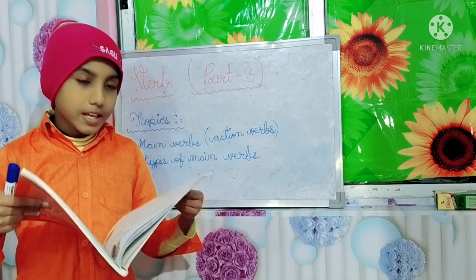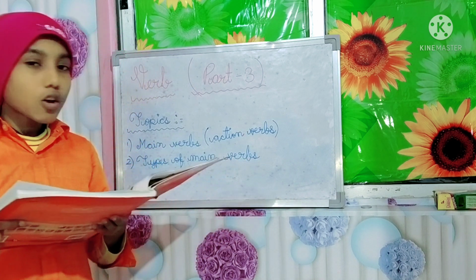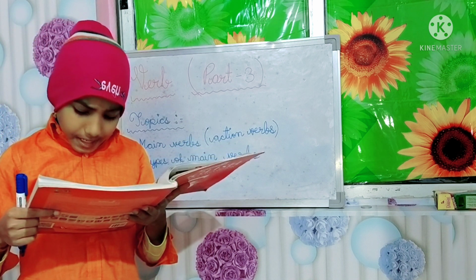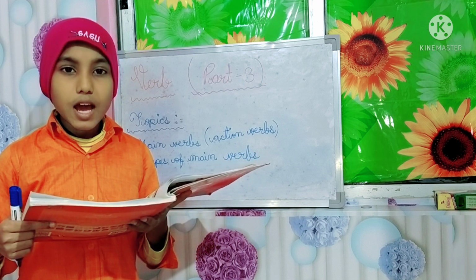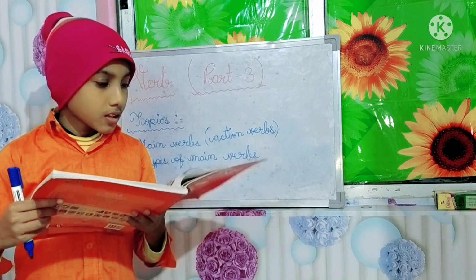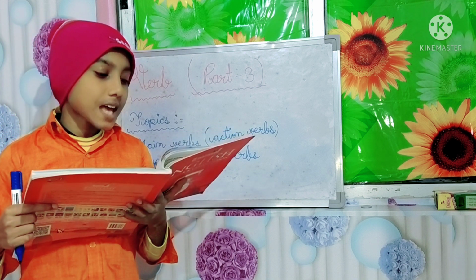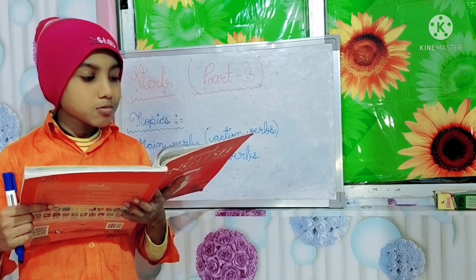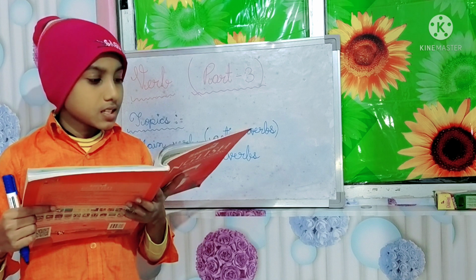So I am repeating main verbs once more. Main verbs are also called action verbs. Read, write, dance, sing, play, weep, cry, sleep, grow, eat, drink, find, fly, glow, etc. These are the examples. Now what are main verbs? Main verbs are verbs that tell us what has happened or what the situation is.